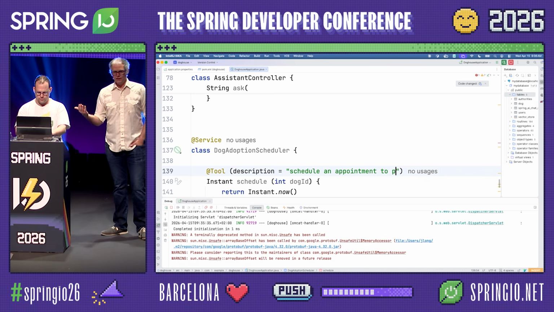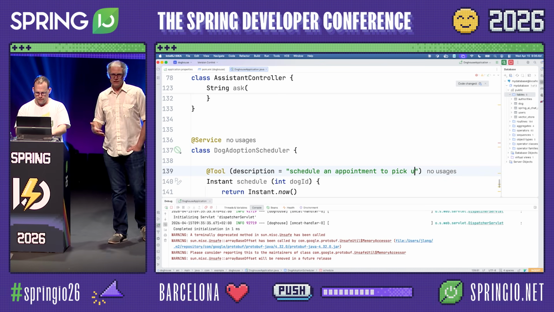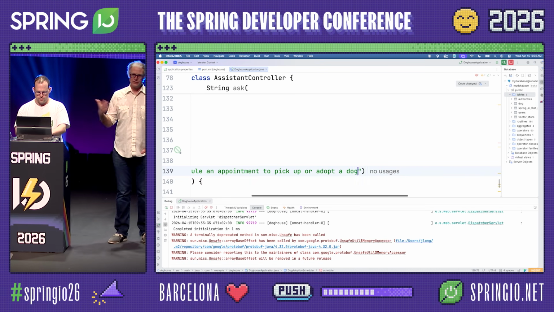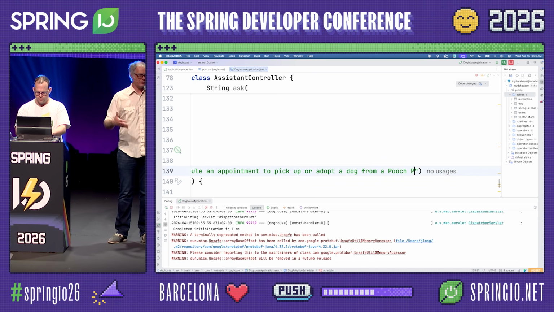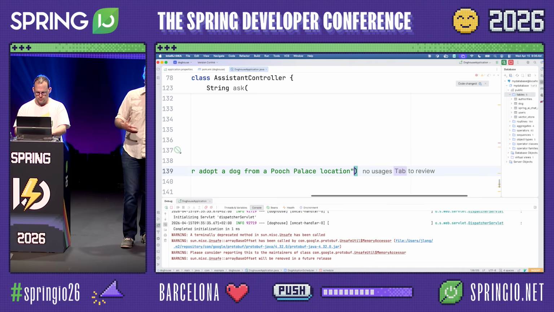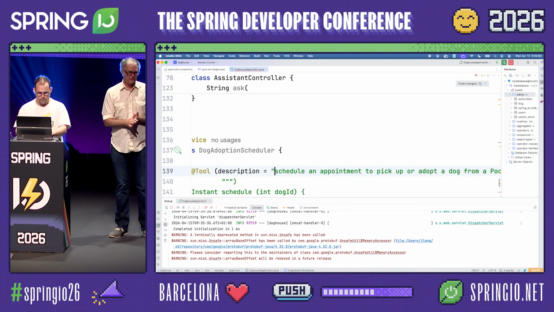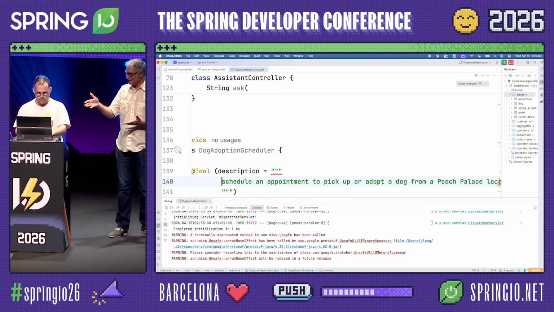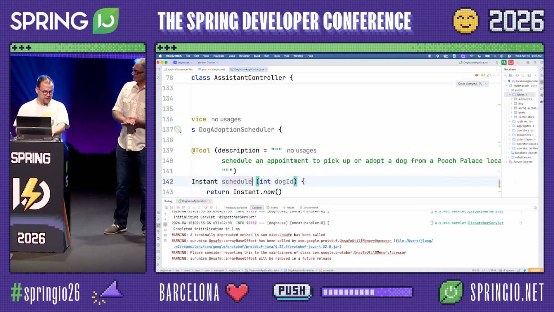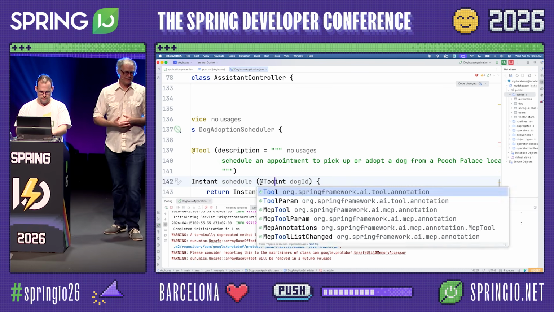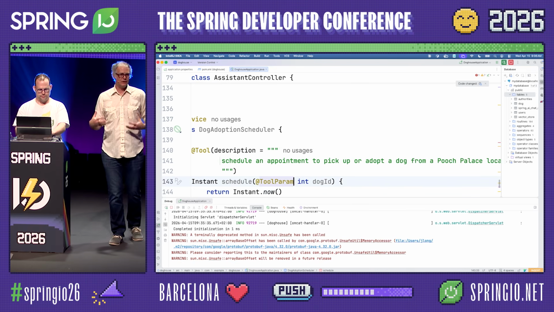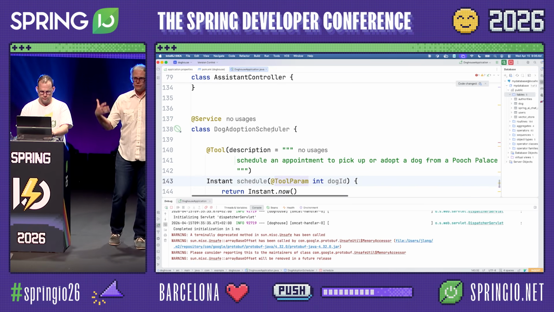There are different approaches for how we do these integrations with our own tools or potentially third-party tools. We can do tools in the same process as our AI agent, our AI application, and that's just using this @Tool annotation. We need that description. That's very important. That's your schema. That description is what is really going to indicate to the LLM, here's when you should call this tool.